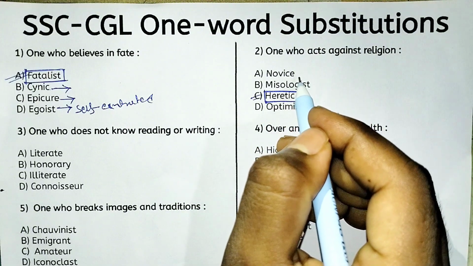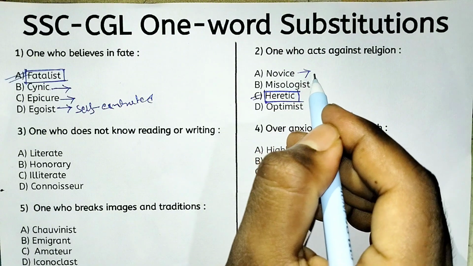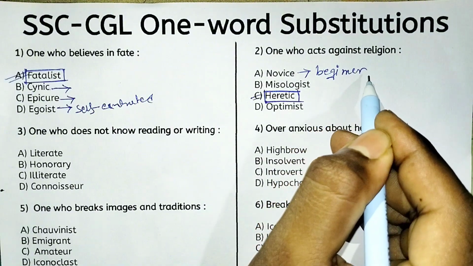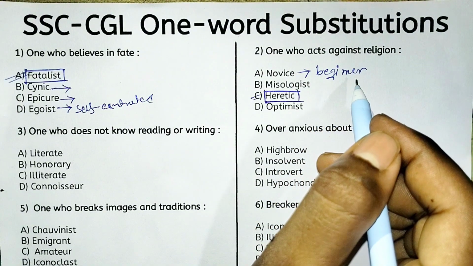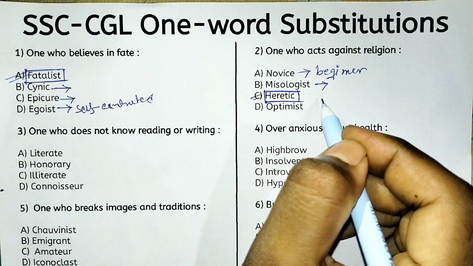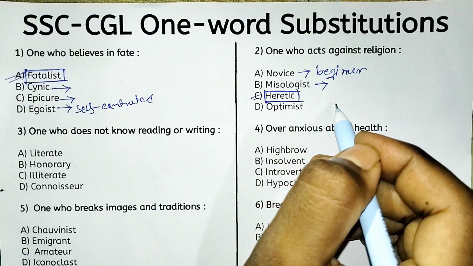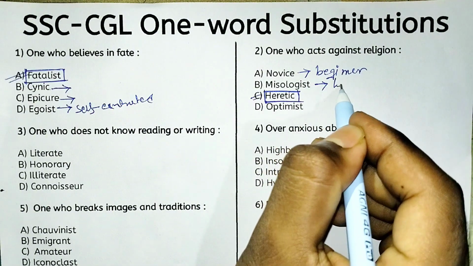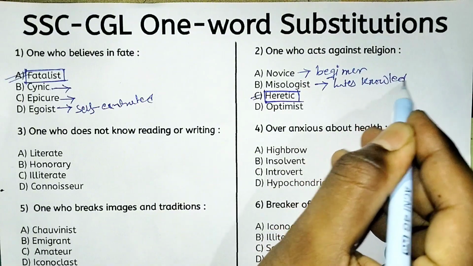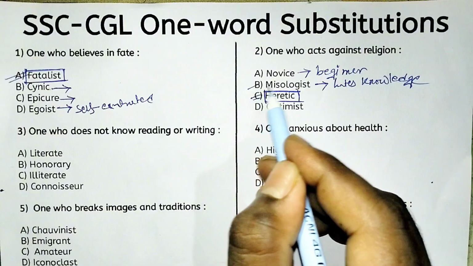So who is called novice? So actually novice means beginner. Okay, beginner or freshers. And misologist. So misologist is a person who hates knowledge. So this person is called misologist.